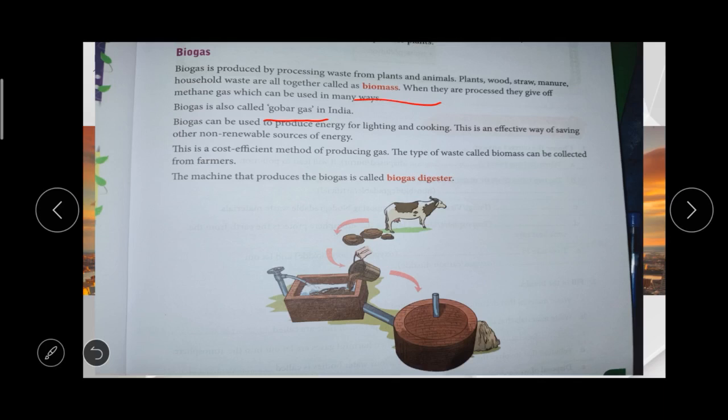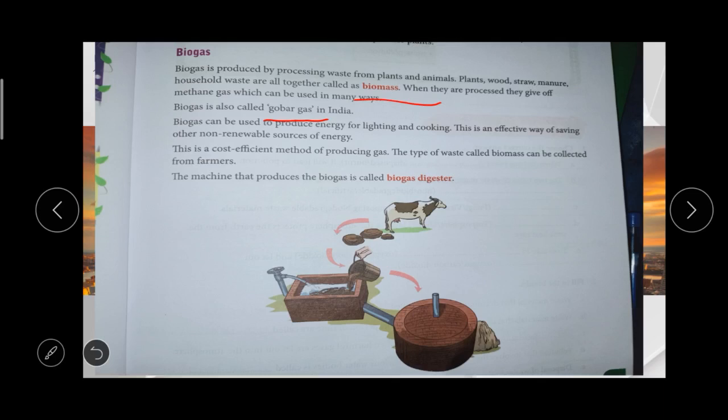In one house in our area they are using biogas for cooking and other purposes. So biogas is an alternative to non renewable energy. It is a cost efficient and friendly method, and we are using only waste products and making them into biogas.